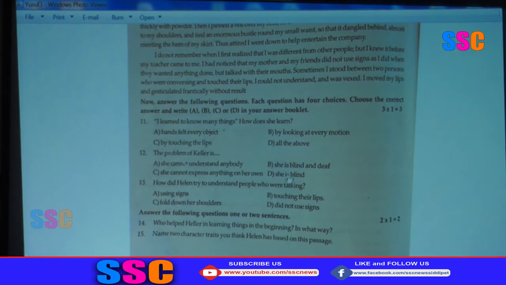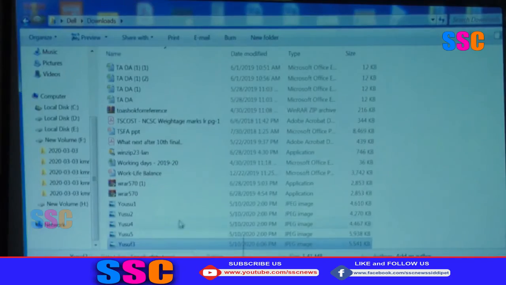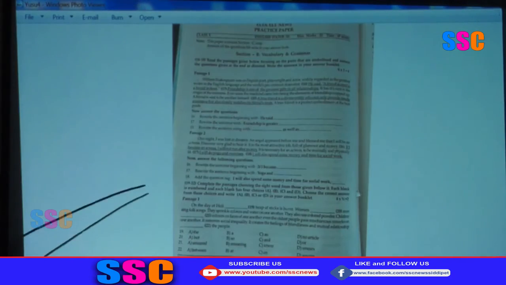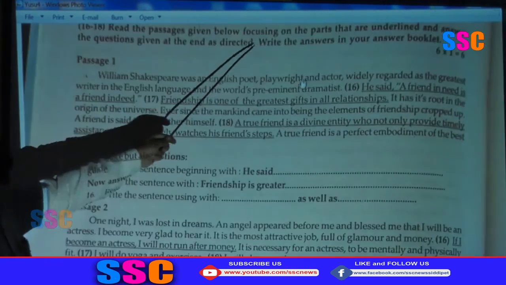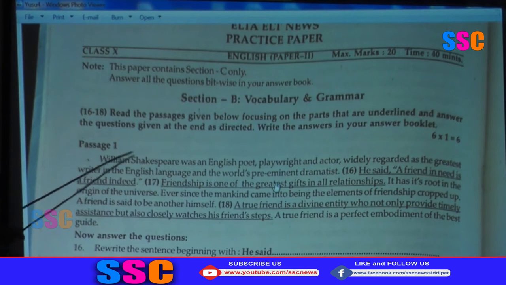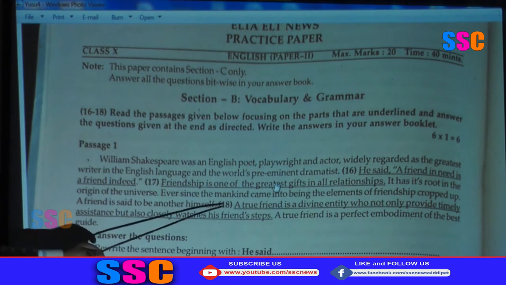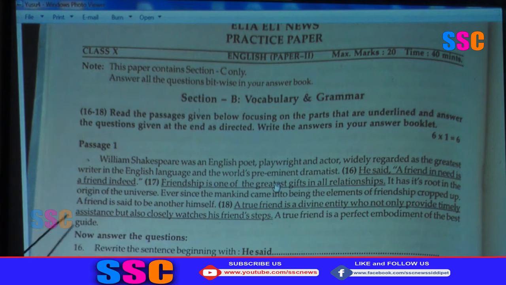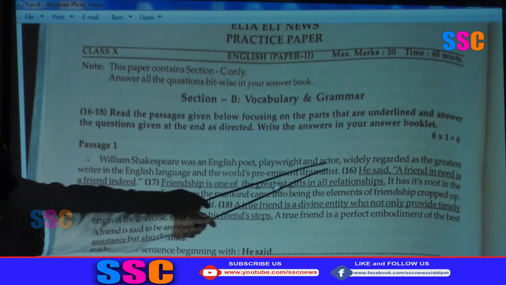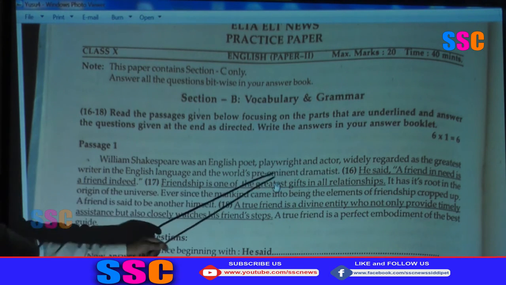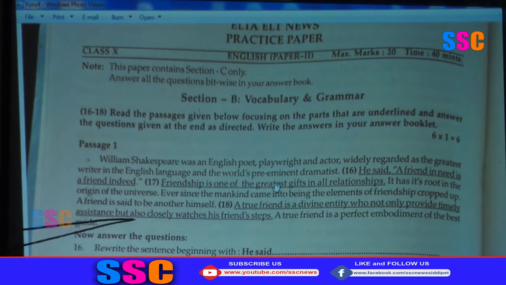Then come to the second section, B, vocabulary and grammar. We will see one example. Section B, vocabulary and grammar. A small paragraph, questions 16, 17, 18. 3 sentences are underlined. Now answer the questions given.